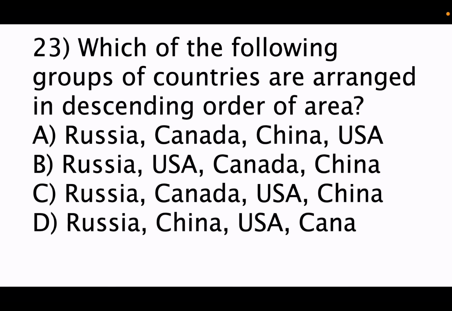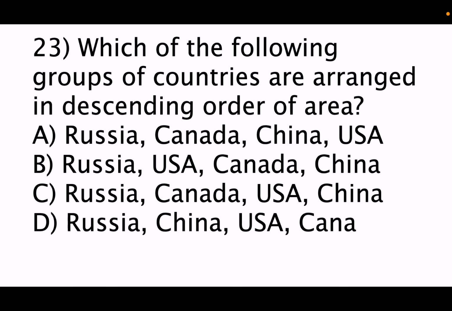The first is Russia, second is Canada, third is China, fourth is US, fifth is Brazil, sixth is Australia and seventh is India. Australia is the smallest continent in the world, and the area of Australia is greater than the area of India. So sixth largest is Australia and seventh is India. A is the correct sequence of countries.